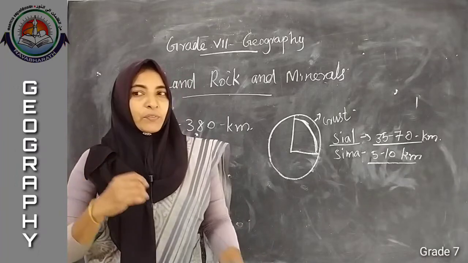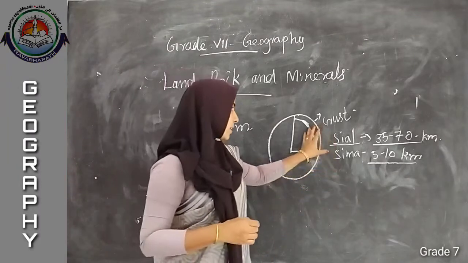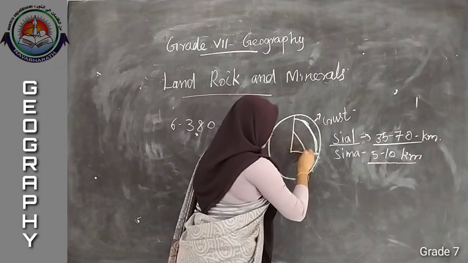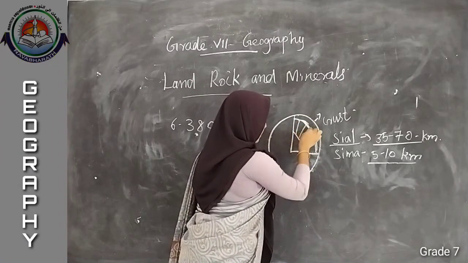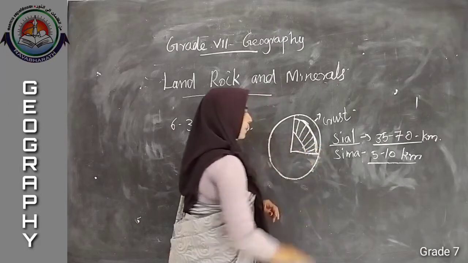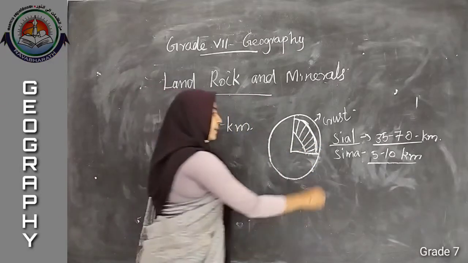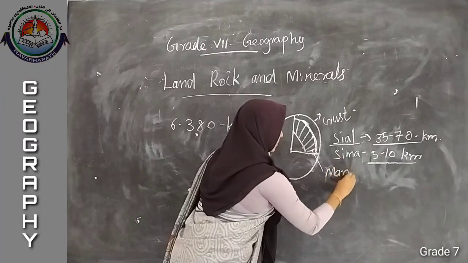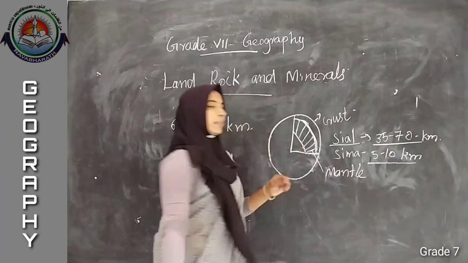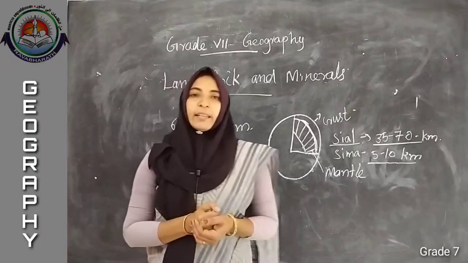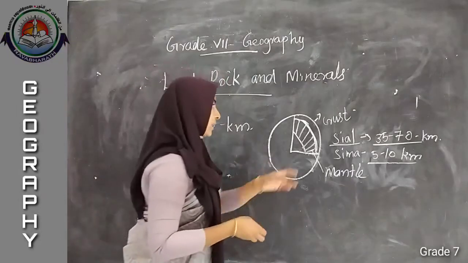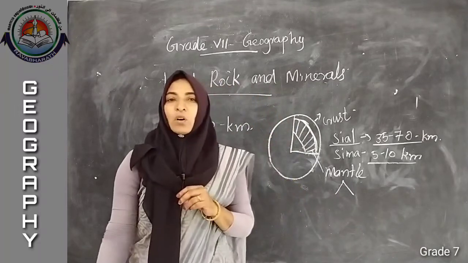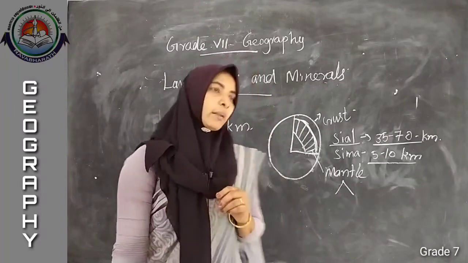Among the interior of the earth, the first layer is known as the crust. Then the second one is known as the mantle. Like our crust, the mantle is again divided into two, outer mantle and inner mantle.